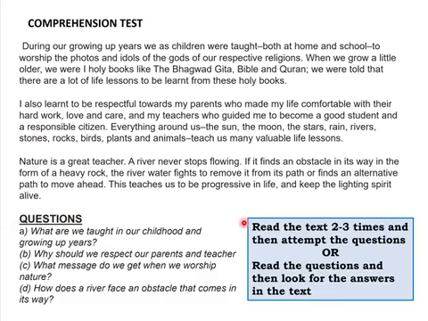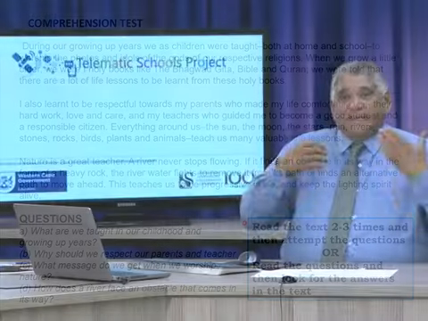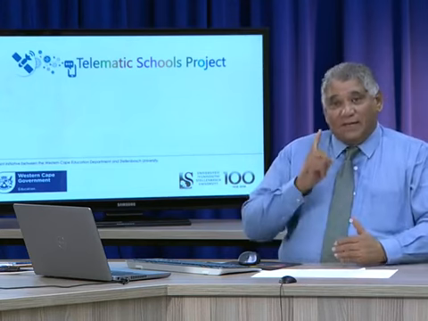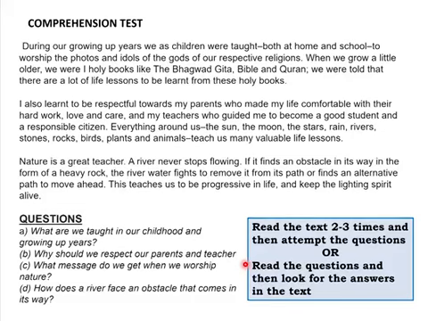The first thing that you can do is to read the text 2 or 3 times and then attempt to answer the questions. If you read the text 2 or 3 times, then you know the content of it. You know what's going on there, okay? And when you go to the questions, you'll see there are a few of those questions that you can answer without going back to the text because you've read the text. But then there's a second way of doing it. Let's have a look at that. The second way of doing your comprehension is to read the questions and then go look for the answer in the text.